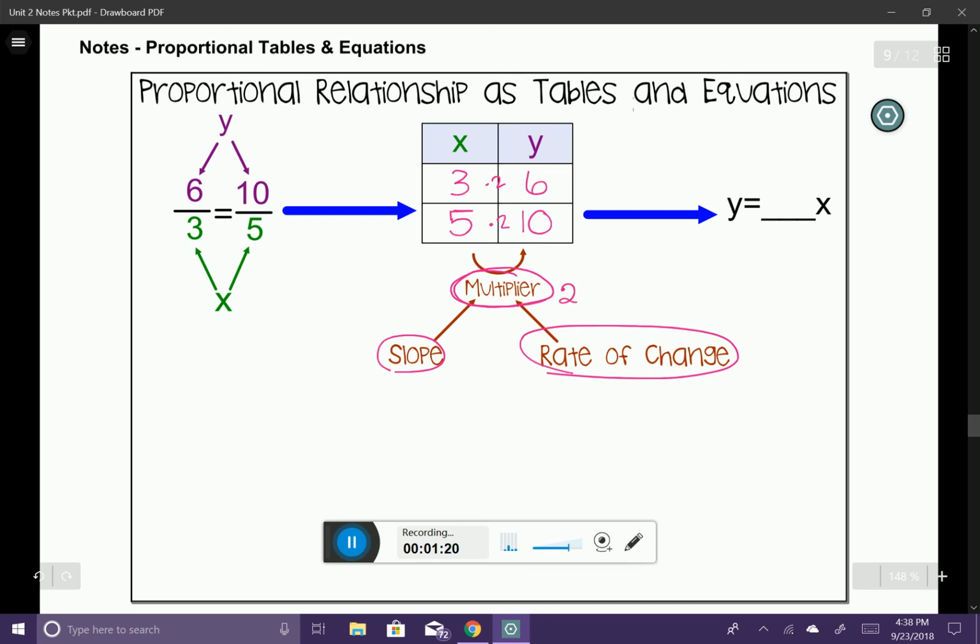What this is going to do is lead us into a proportional equation. And a proportional equation is in the form y equals our multiplier times x. So in our case, our multiplier is going to be 2. So our equation will be y is equal to 2x. Now that's going to launch us into what we're going to talk about now.